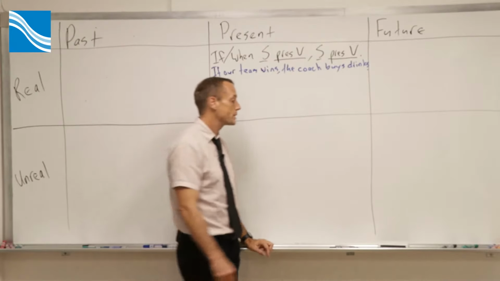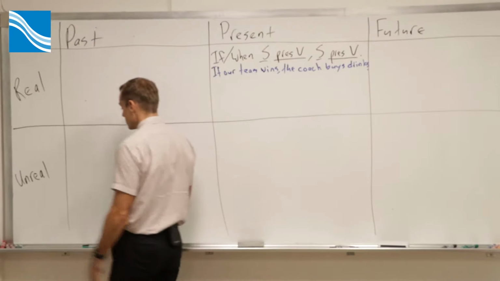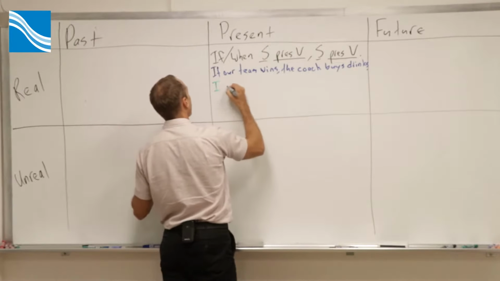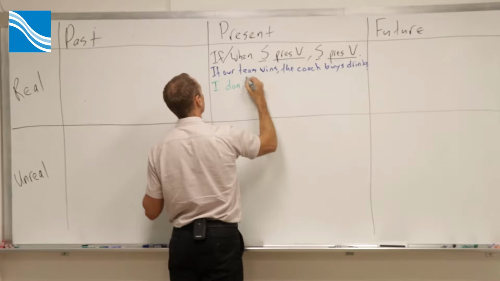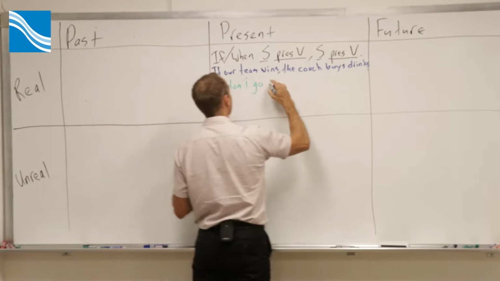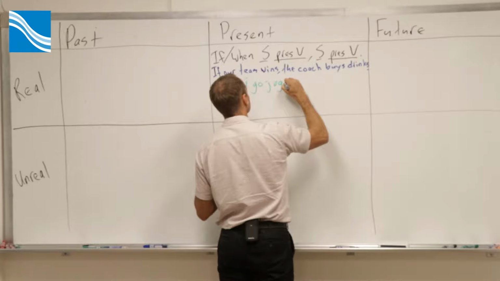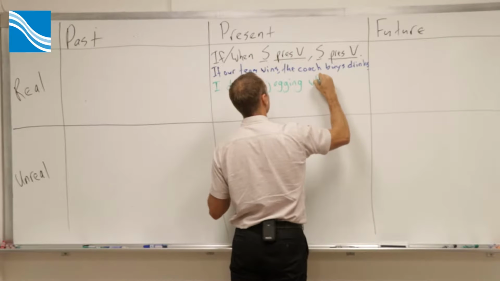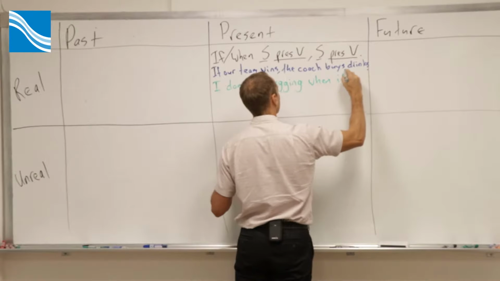Let me give you another example of a present real conditional. I don't go jogging when it rains.